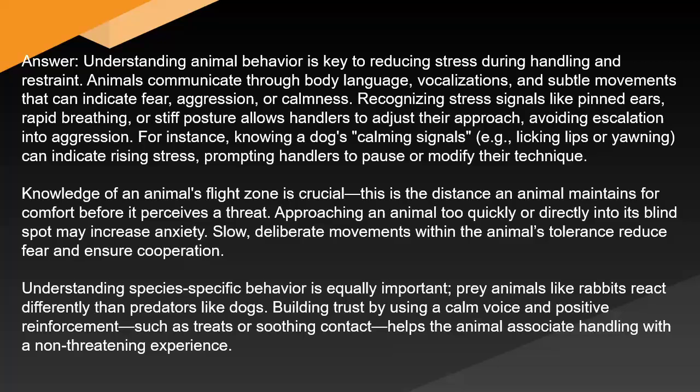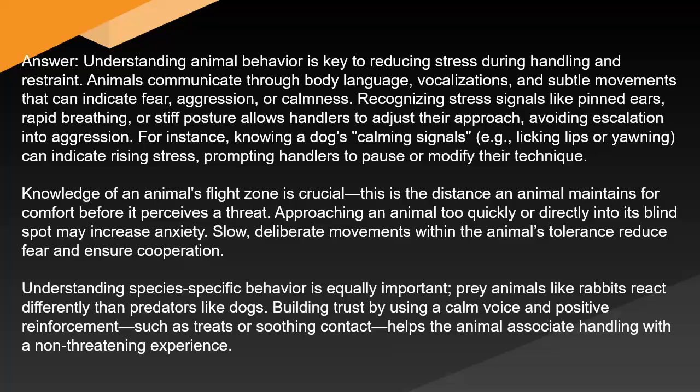Animals communicate through body language, vocalizations, and subtle movements that can indicate fear, aggression, or calmness. Recognizing stress signals like pinned ears, rapid breathing, or stiff posture allows handlers to adjust their approach, avoiding escalation into aggression. For instance, knowing a dog's calming signals, e.g., licking lips or yawning, can indicate rising stress, prompting handlers to pause or modify their technique.